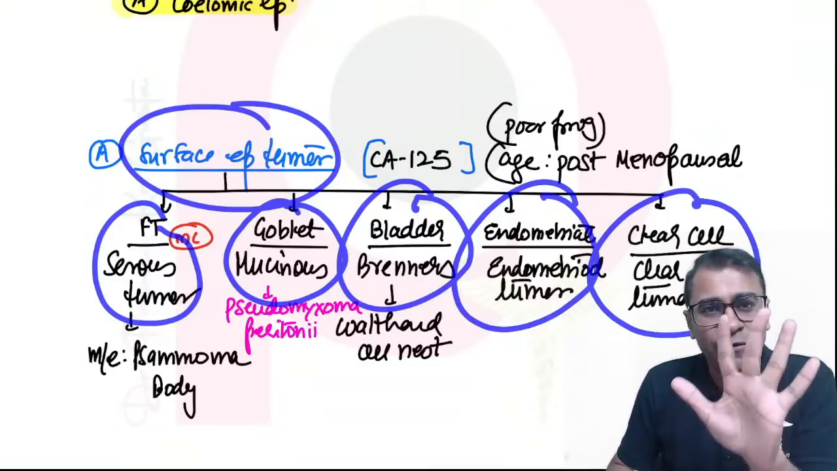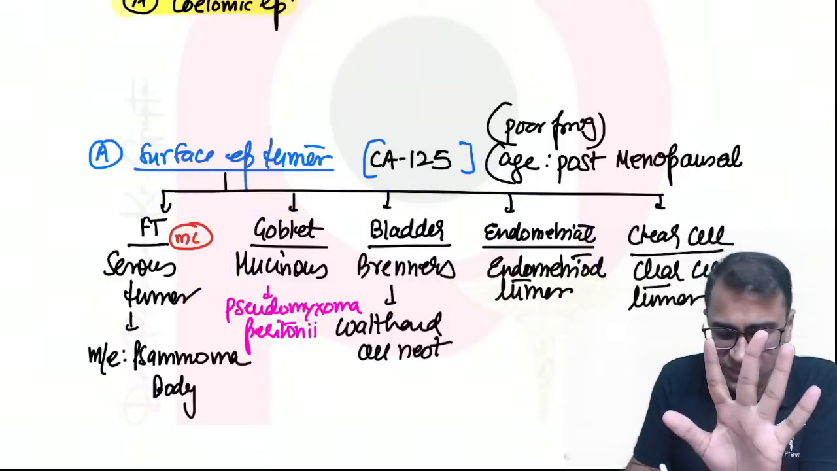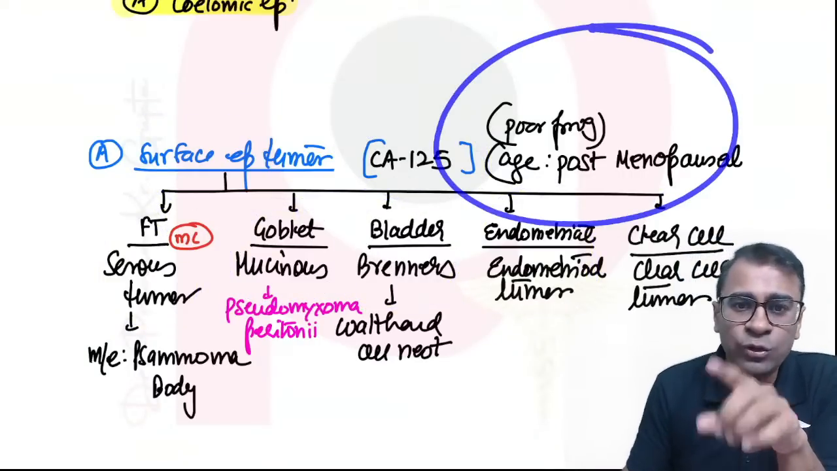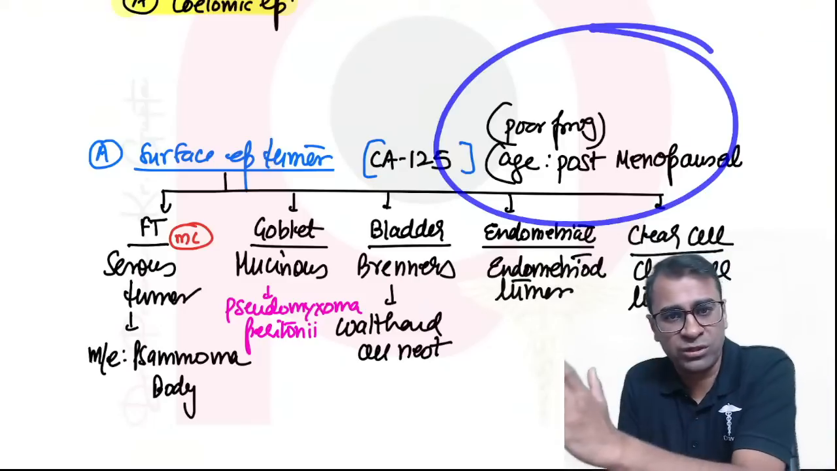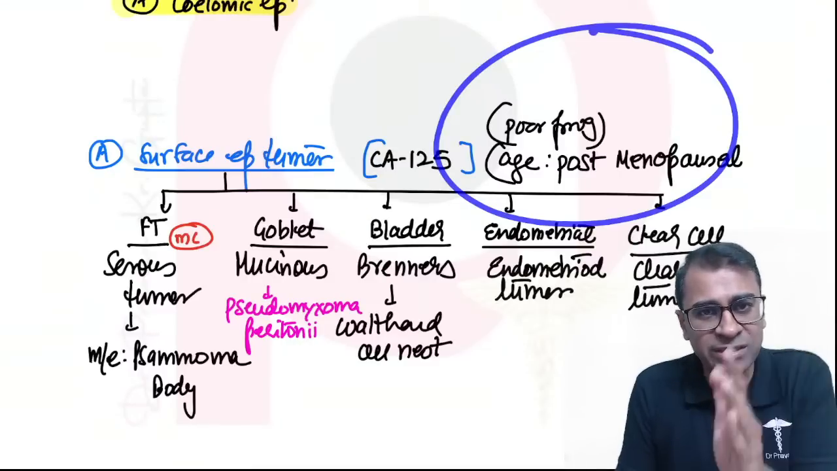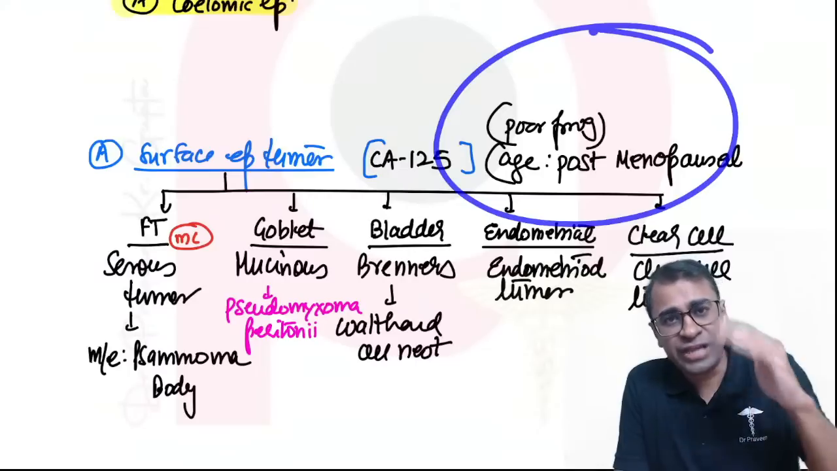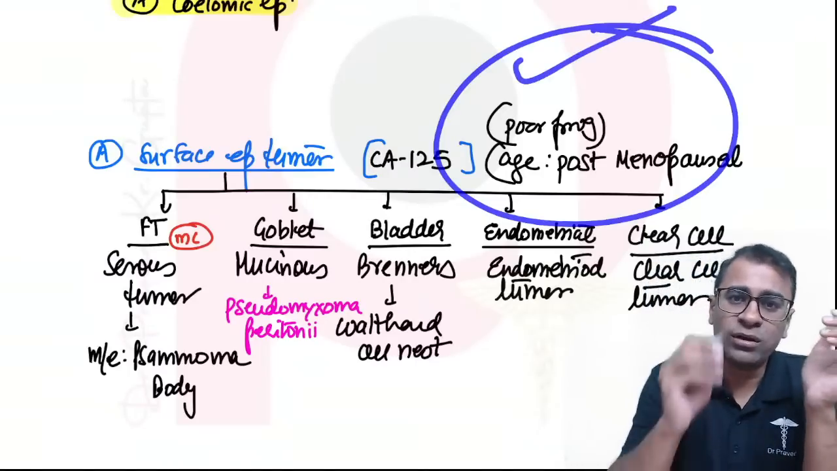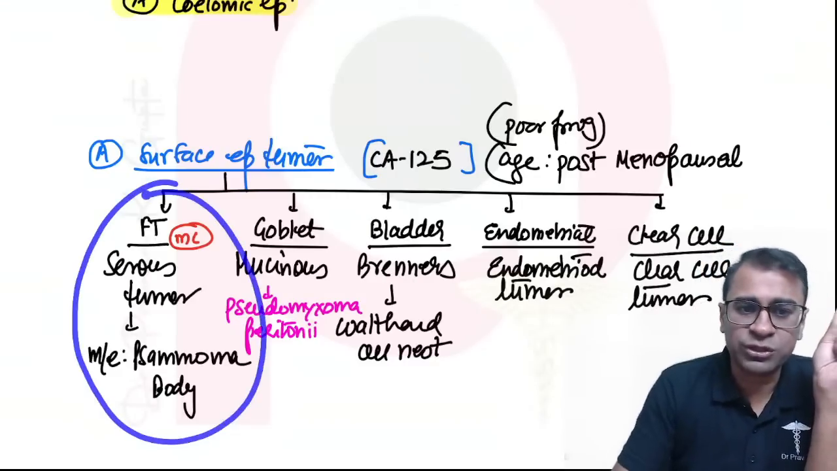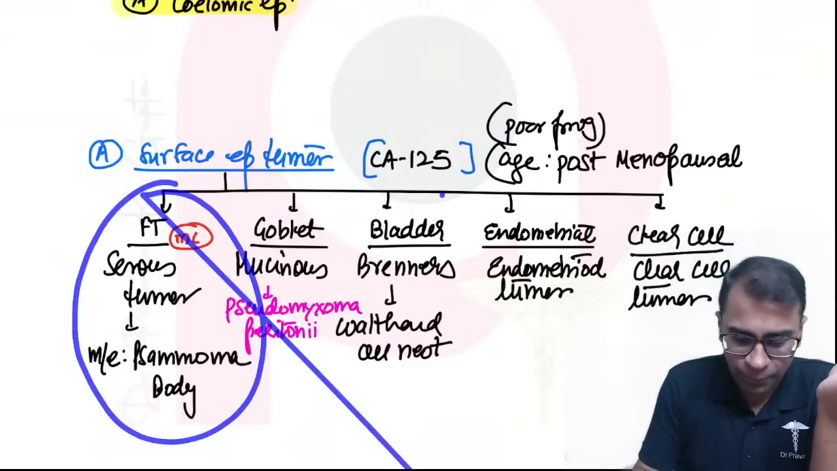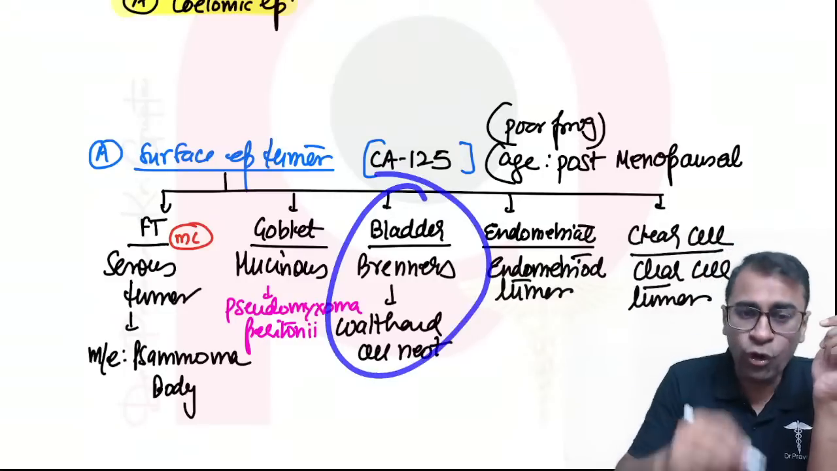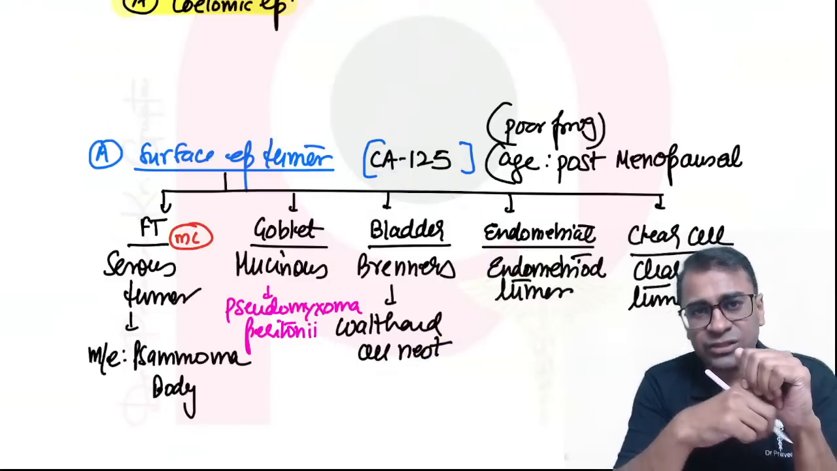These are the five tumors of surface epithelium, and all of them have the same tumor marker, CA125. The problem of these tumors is that they occur usually in the post-menopausal phase with very vague symptoms. Because they have vague symptoms, they often present in grade 3, with stage 3 and 4, and hence they have poor prognosis. The questions they can ask you: number one, serous tumor shows psammoma bodies. Mucinous shows pseudomyxoma peritonei. Walthard cell nests are seen in Brenner's tumors.